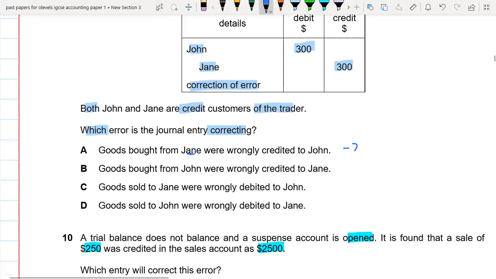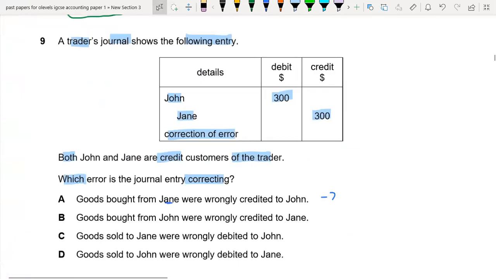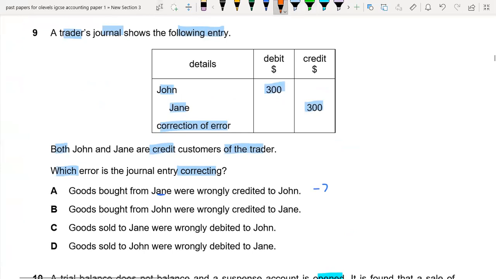So the next question is question number 9. Okay. So the trader's journal shows the following entry. We basically debit John by 300 and credit Jane by 300. Both John and Jane are correct customers of the trader. Okay. Which error is the journal entry correcting?